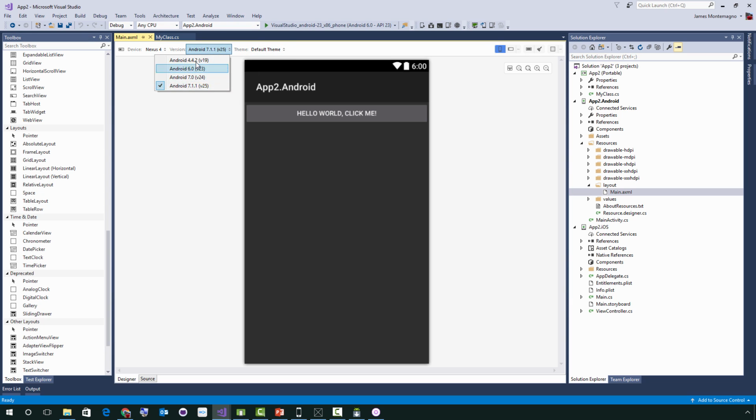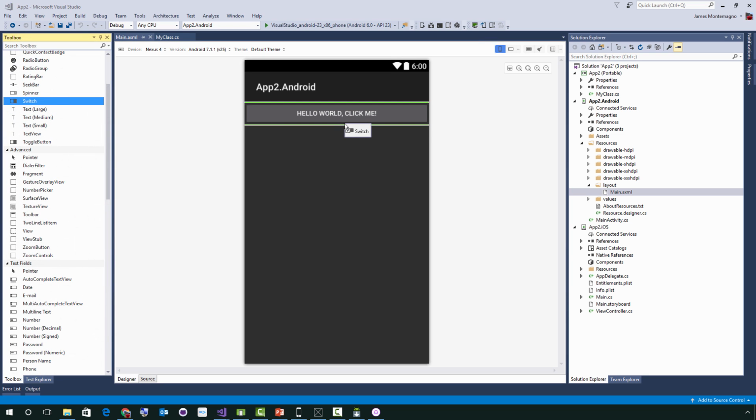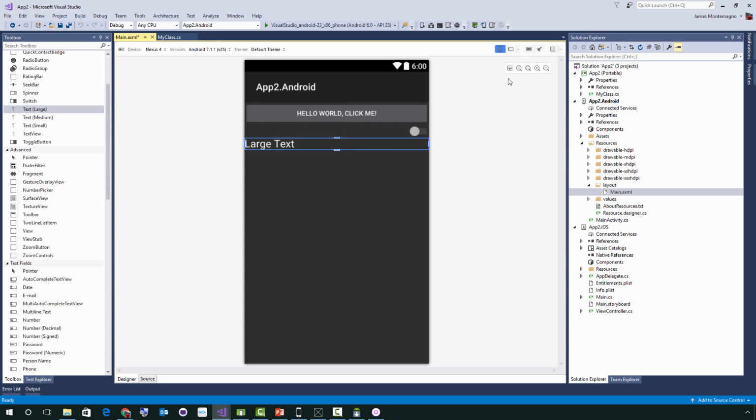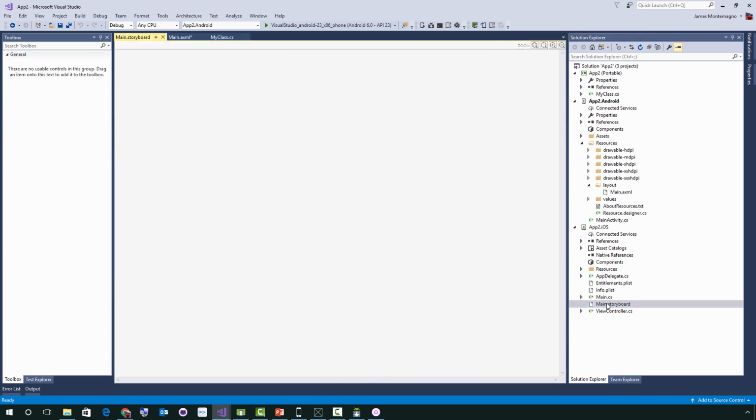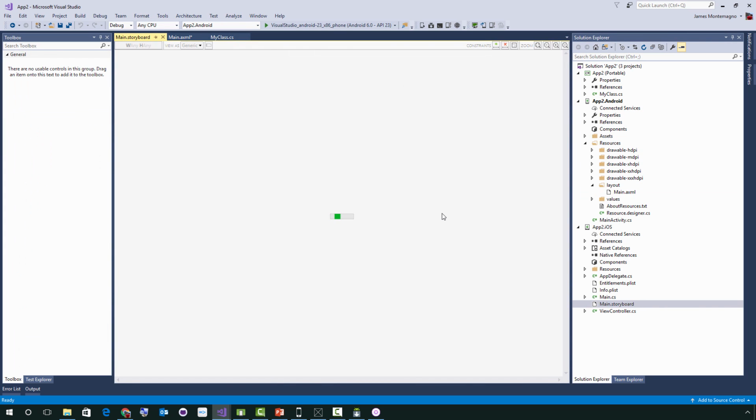I can browse Android versions that I have installed. And I can simply drag and drop different widgets that I want in real time into this designer, which is really nice. Same thing is true over on iOS as I have my main storyboard file. So this is going to go ahead and open our iOS designer for Visual Studio. So again, this is going to be connected over to the Mac. So we can see the green checkbox here, just like we had previously. And this will go out and it'll generate and spin up our designer for Visual Studio for iOS.